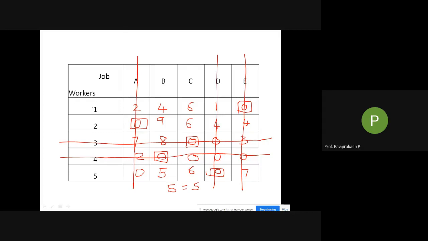So for the first worker, I'll assign job E. For the second worker, I'll assign job A. For the third worker, I'll assign job C. For the fourth worker, I'll assign job B. For the fifth worker, I'll assign job D.